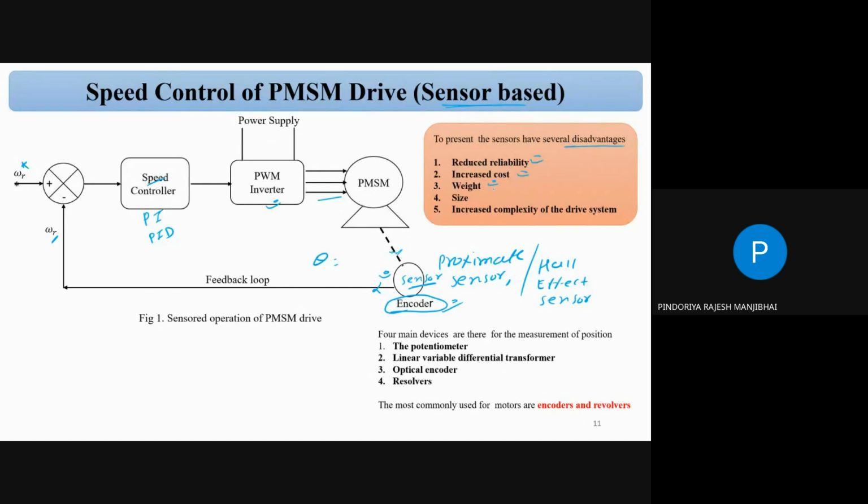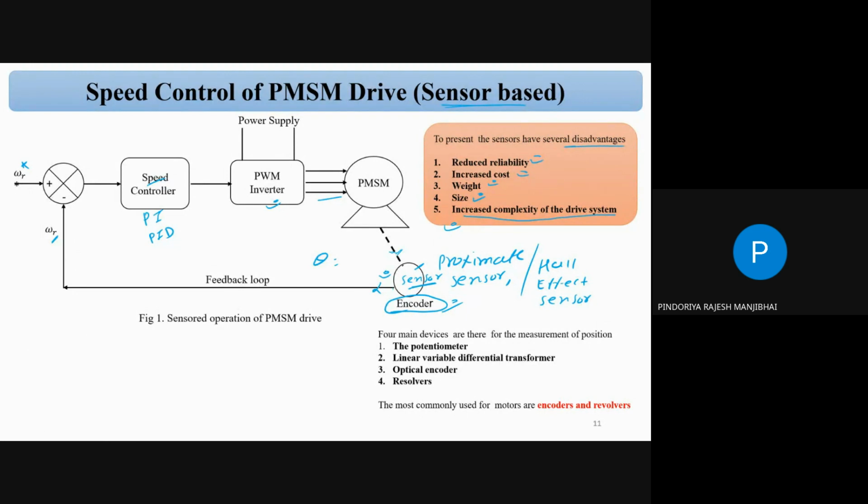Suppose one sensor weighs maybe 500 grams, so ultimately it adds weight. Fourth, size: you need to implement the sensor, so it increases the size of the overall system. Fifth, you have to give a power supply for this sensor, maybe 9 volt, maybe 5 volt, so it increases the complexity of the drive system.